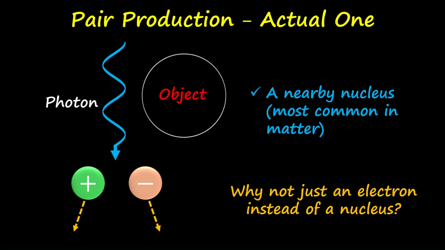So in summary, pair production cannot occur in empty space. It requires a partner to conserve its momentum, and most of the time this partner is the nucleus.